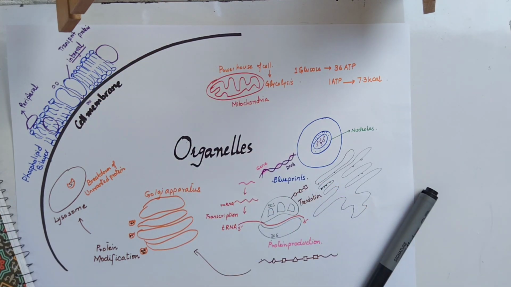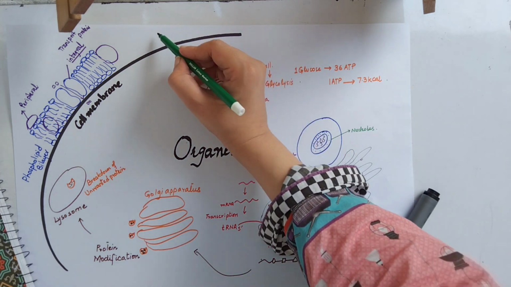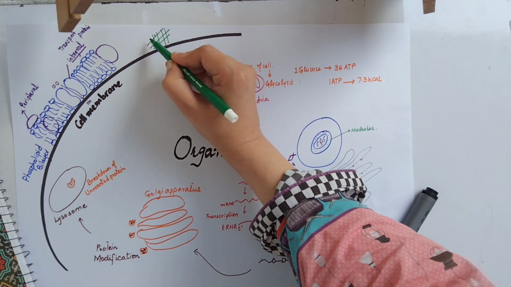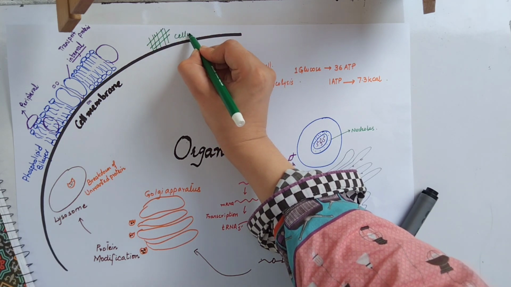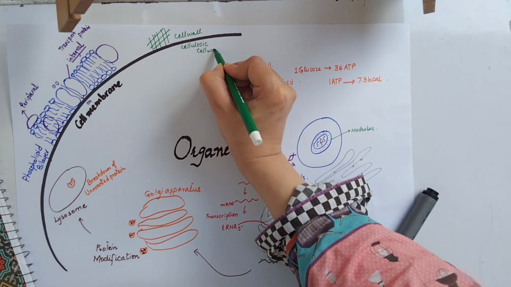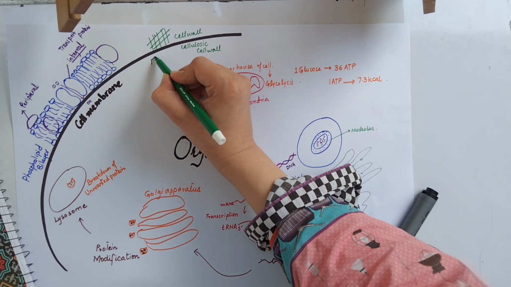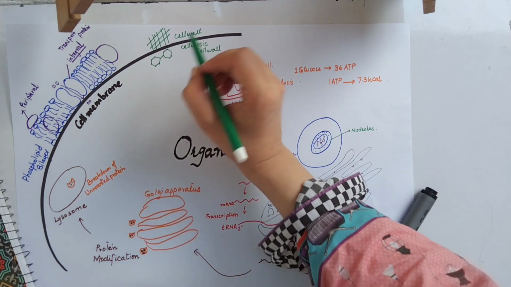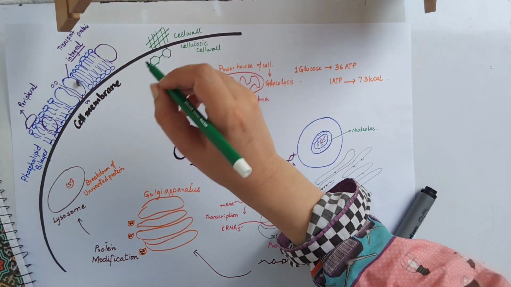In the cell membrane, these are the integral proteins that open up when a certain thing has to enter. Sometimes they simply open up, like for the water molecule or the protein molecule, but for some other molecules, against the concentration gradient, when active transport has to take place, energy is required to open up these gates. Next we have the cell wall, which is only present in the plant cell.